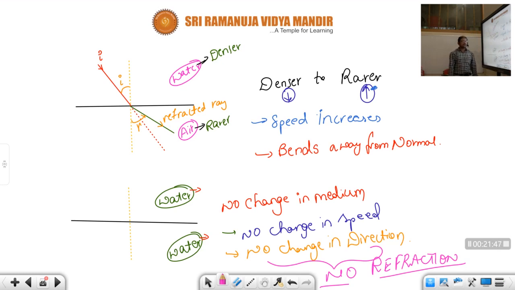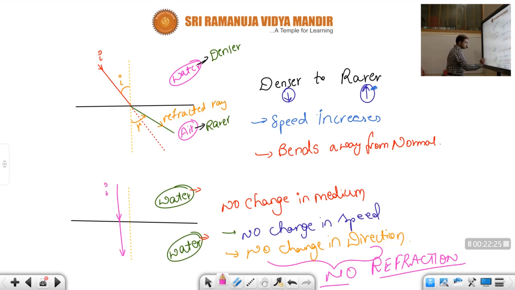Okay children, whenever light is moving within the same medium, water to water or air to air, a homogeneous medium, there is no change in medium, so there is no change in speed, and since there is no change in speed, there is no change in direction. Since there is no change in direction, we can simply say there is no refraction. Very, very important.